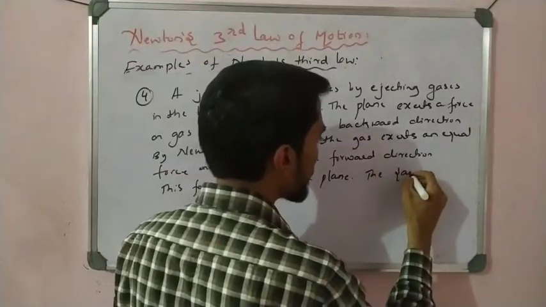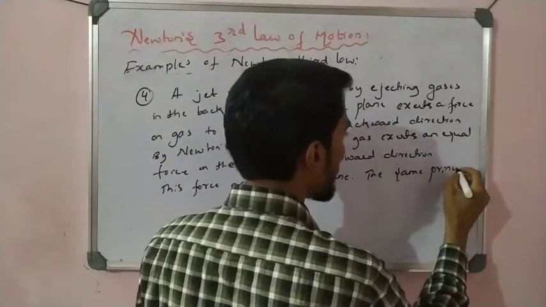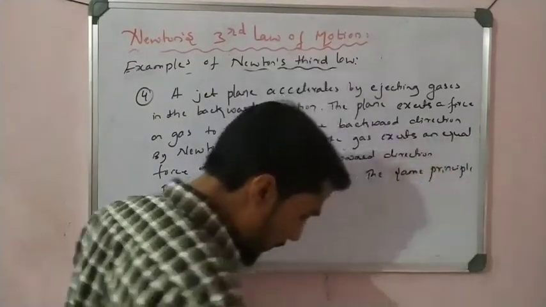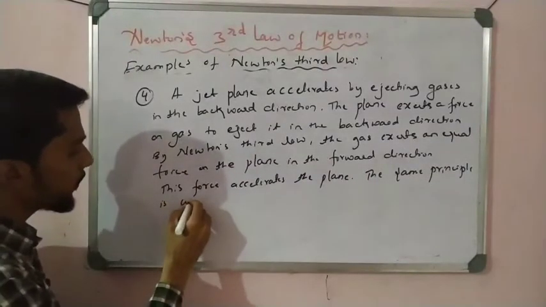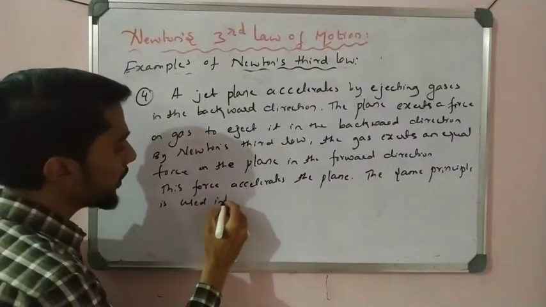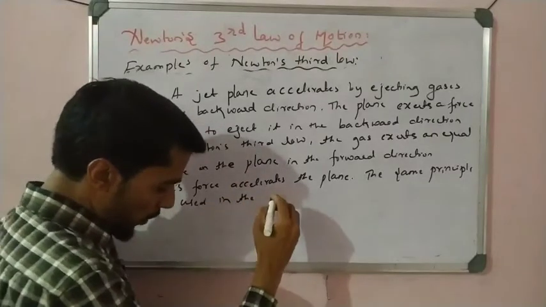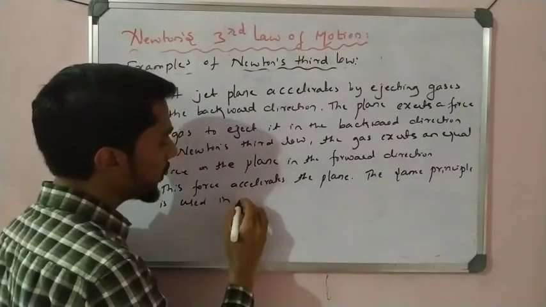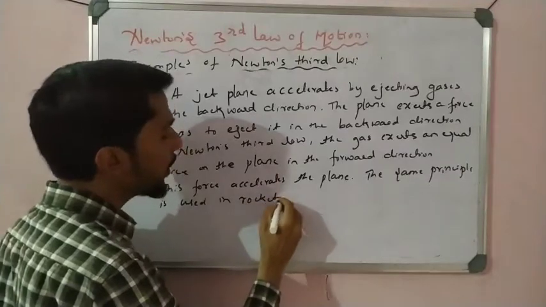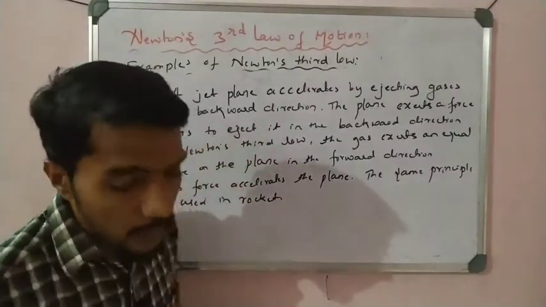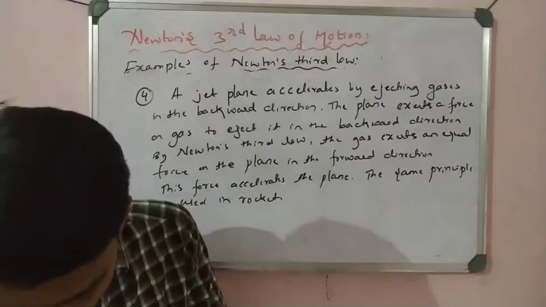The same principle is used in rockets. Which principle? Newton's third law. That is the Newton's third law principle used in rockets.